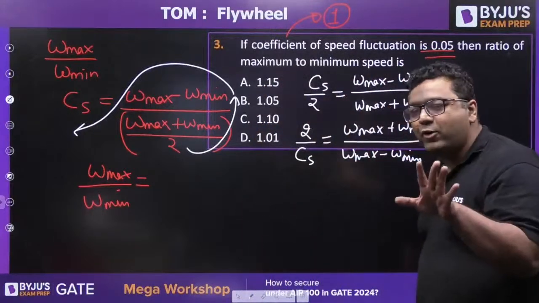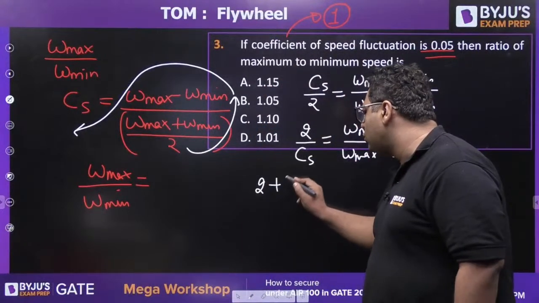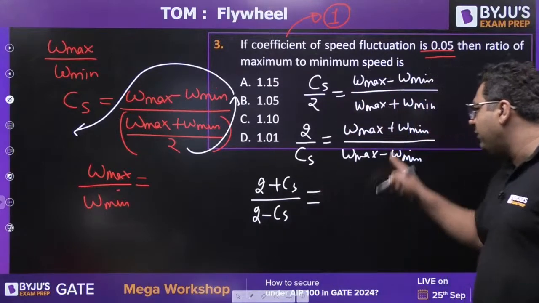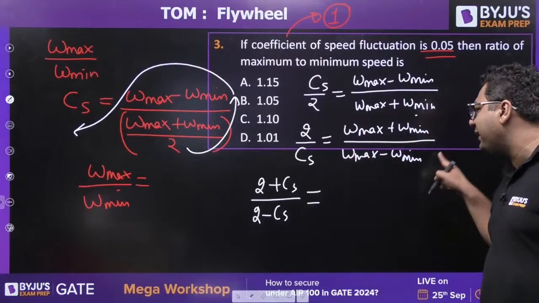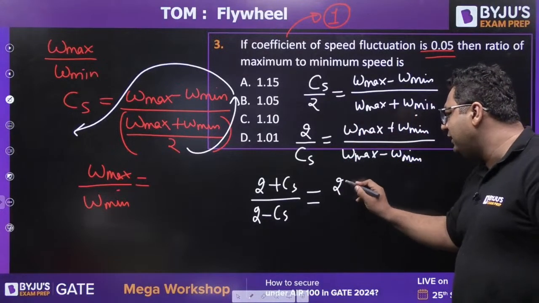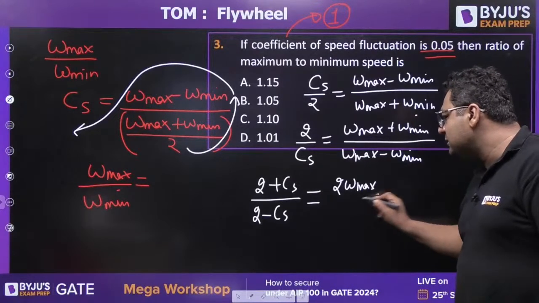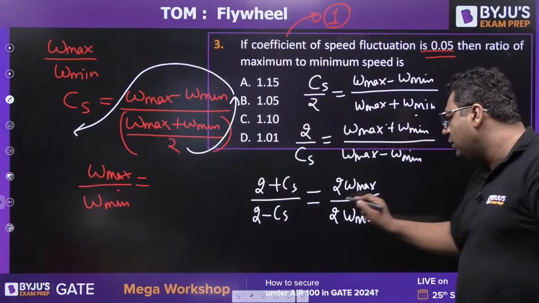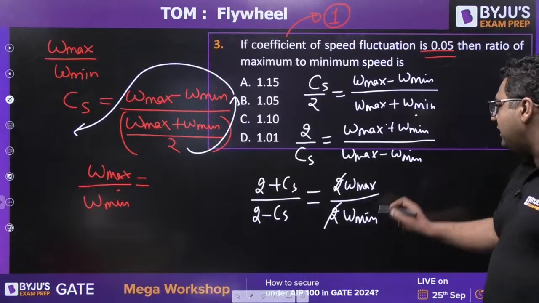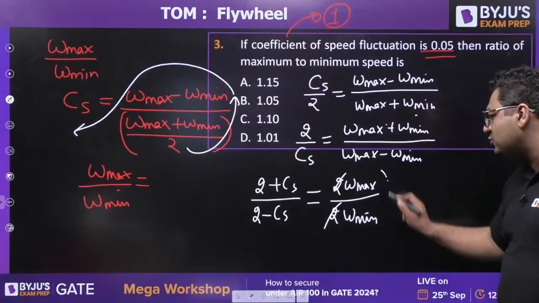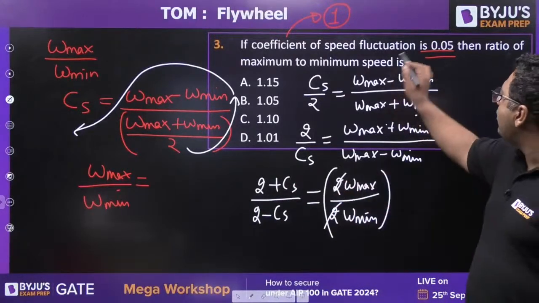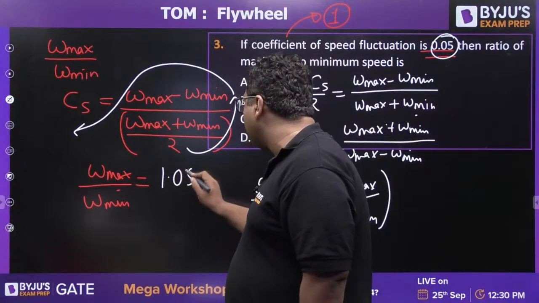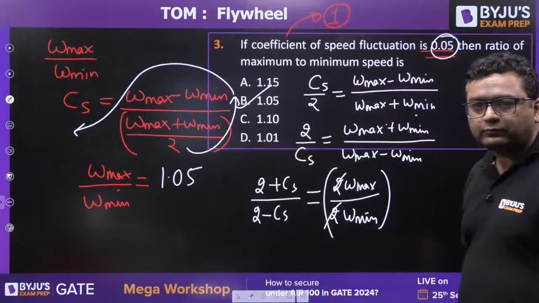What we do in componendo and dividendo: you add 2 plus CS, then you subtract 2 minus CS. Here also you do omega max plus omega min plus omega max minus omega min. You will get 2 times omega max. Similarly in the denominator you take this minus this, and you get 2 times omega min. The 2 will get cancelled out. So you get the relation (2 plus CS) by (2 minus CS) is omega max by omega min. Now put the value of CS. You will get this ratio to be 1.05. B will be the right answer.